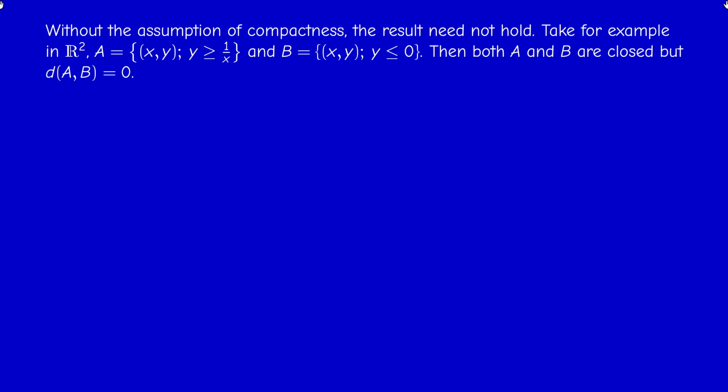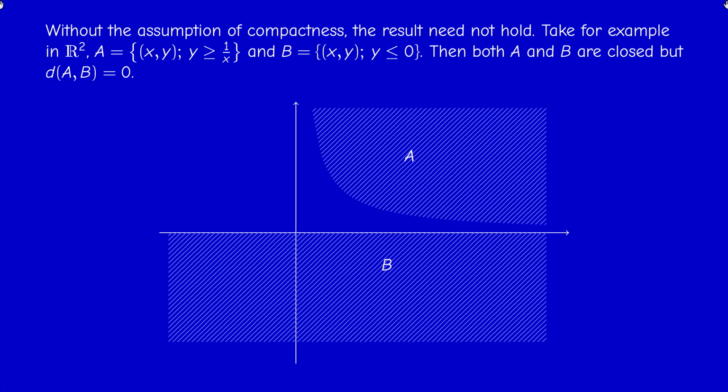And this is easy to prove, actually. You have several ways to prove that capital A and capital B are closed. And they are disjoint, of course, and the distance between them is 0. Here's the picture.